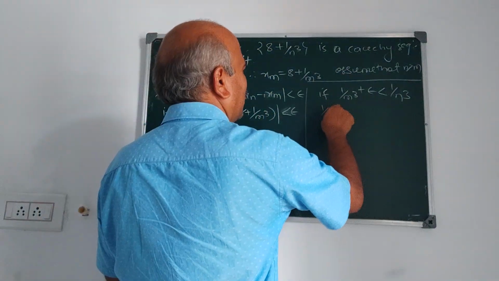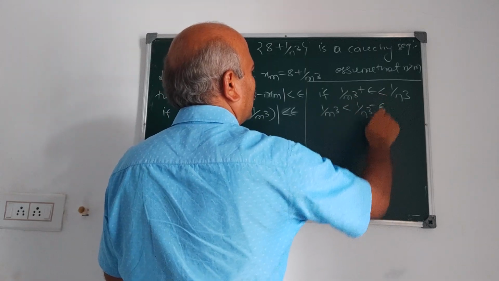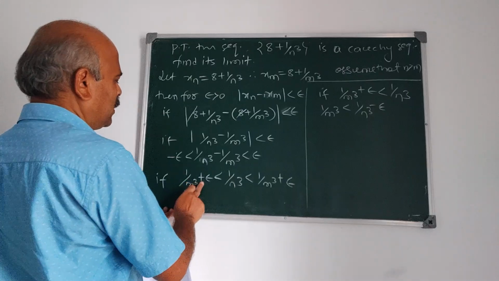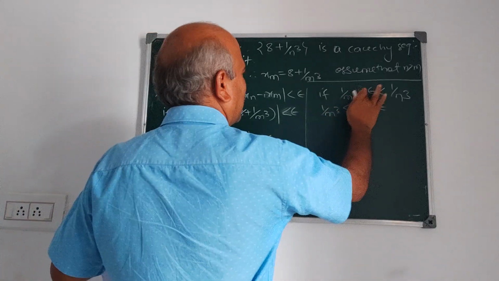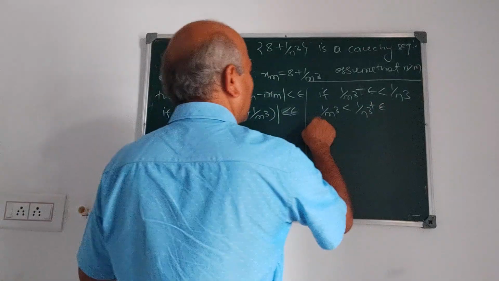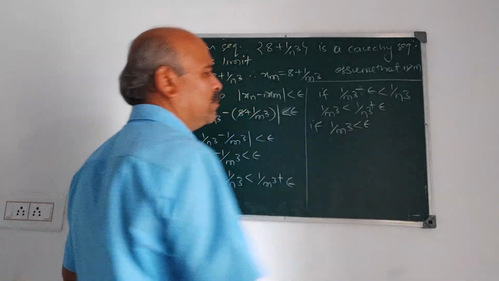That is 1 upon m cube is less than 1 upon n cube. Correct? Is it minus here? Sorry, it is minus. This is plus. It is minus. So plus. Therefore, if 1 upon m cube is less than epsilon.